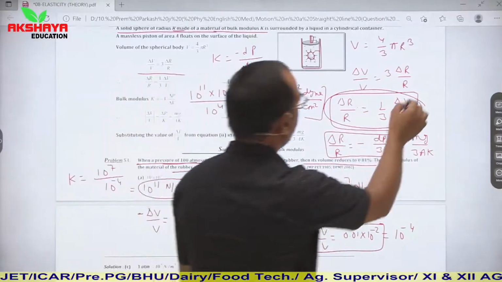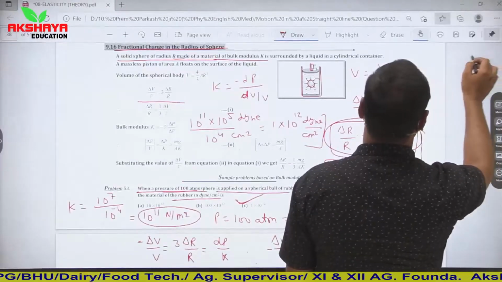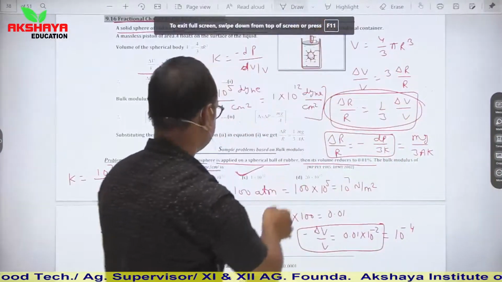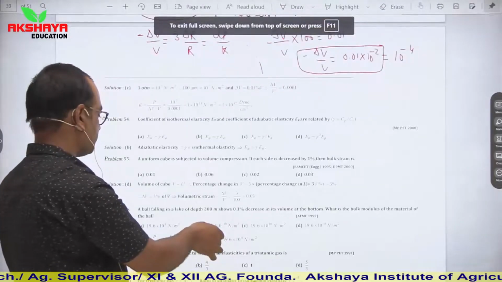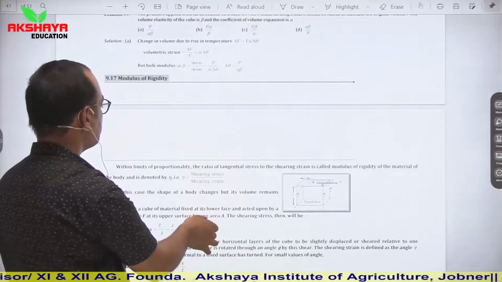So these are different patterns of questions. Now see, our next topic is modulus of rigidity.